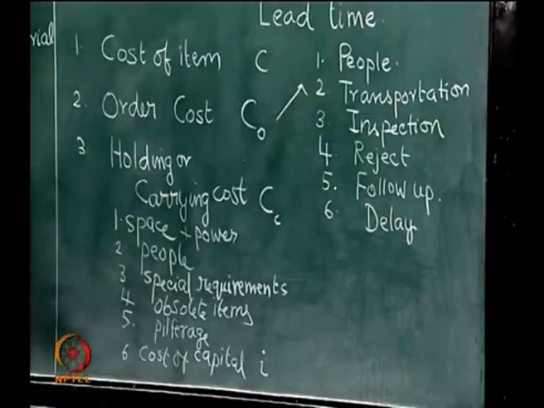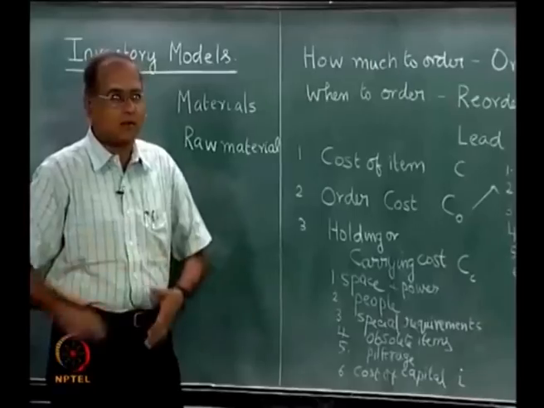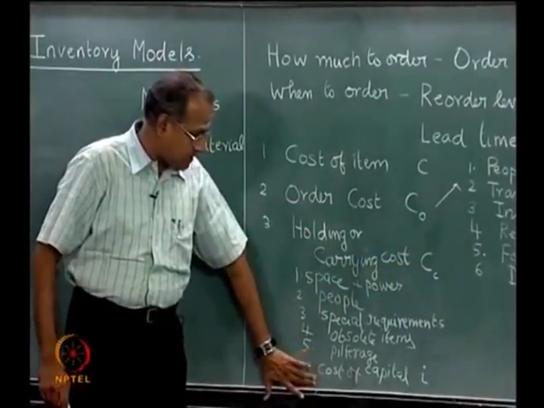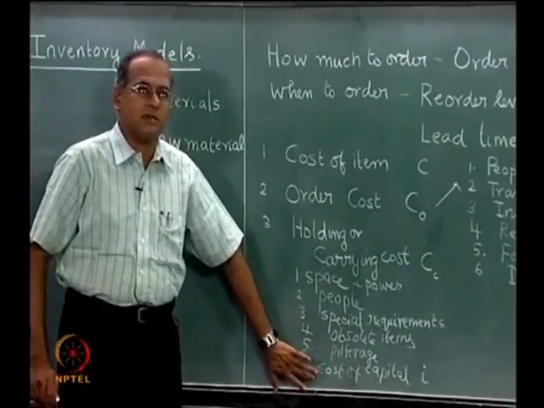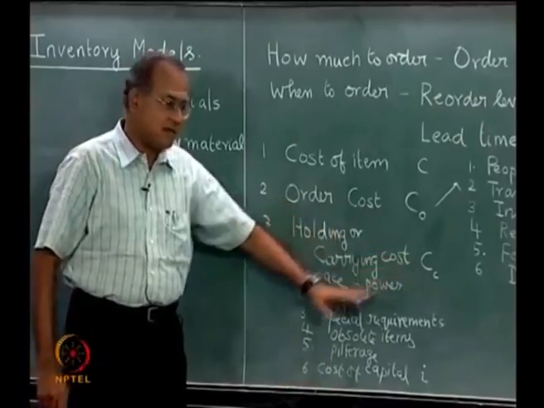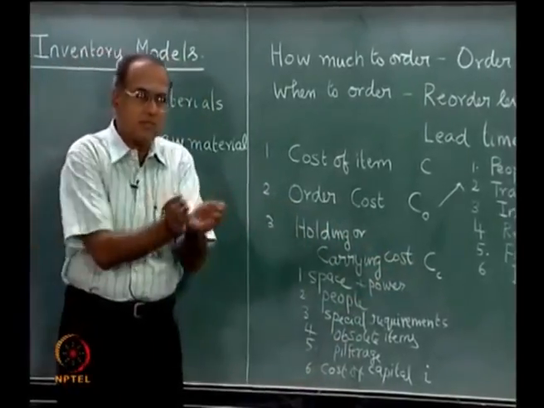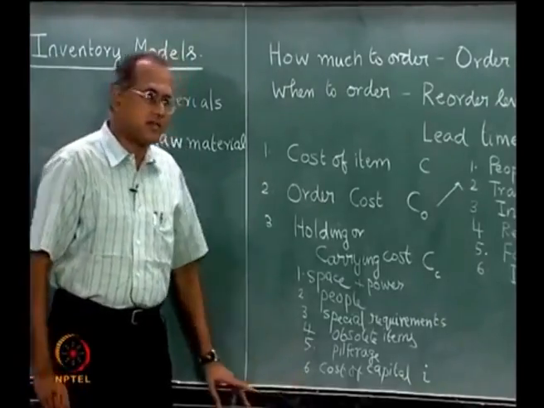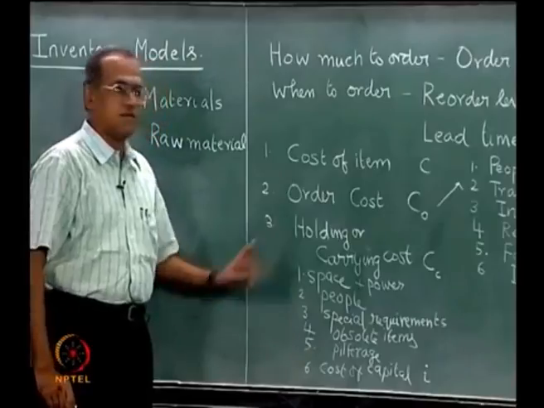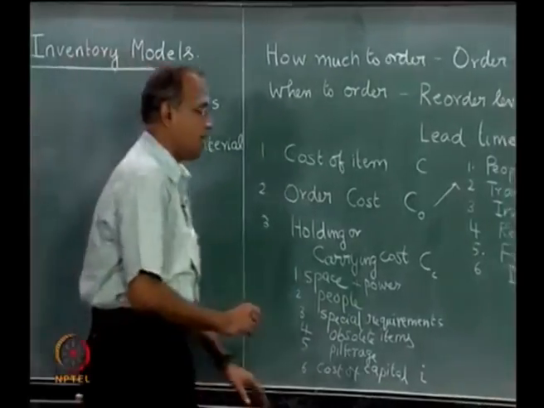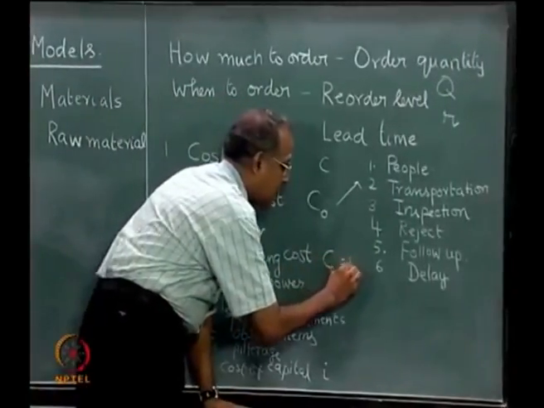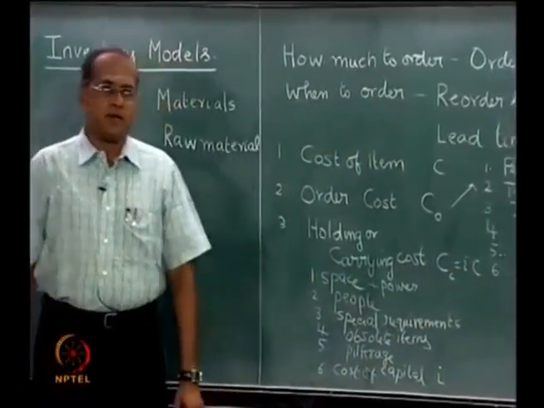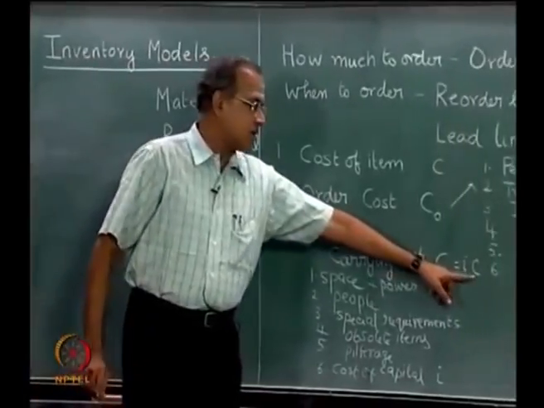Many times it is customary, and if we actually work out the calculations for the various components, one would see that this takes a very large proportion of the CC, and the rest of them are actually very small compared to the contribution of this. So, in a situation where this dominates the rest of them, it is also customary to write CC as i into C, where i is the interest percent per year and C is the unit cost of the item.